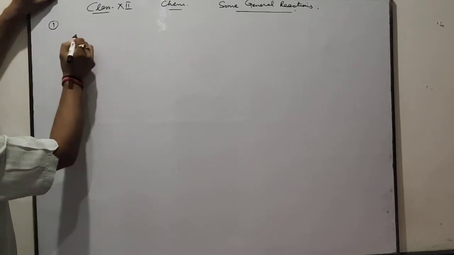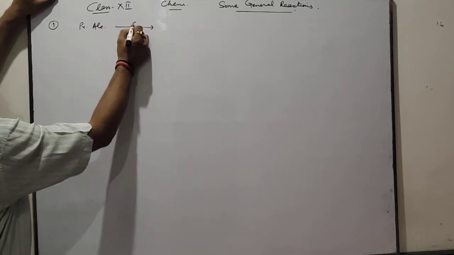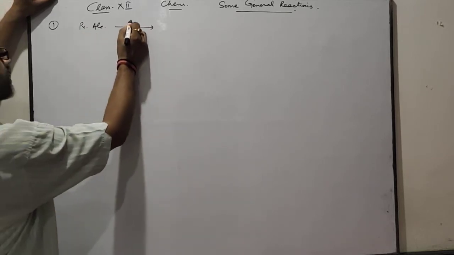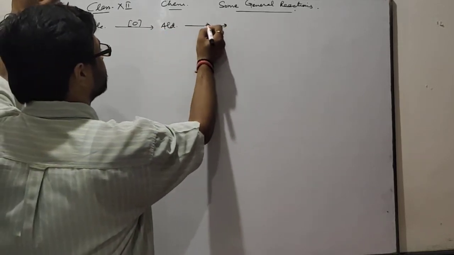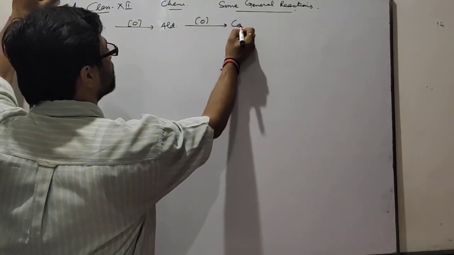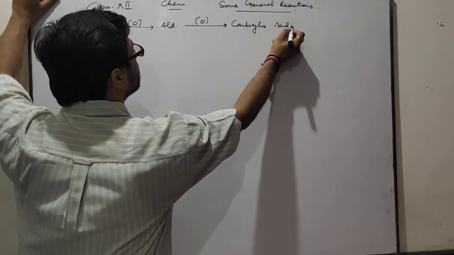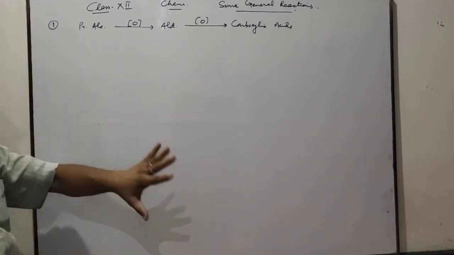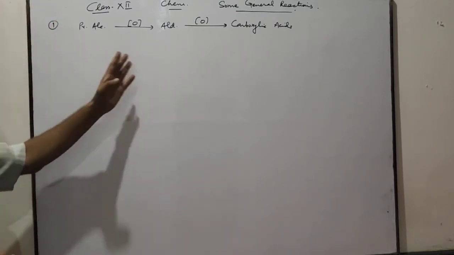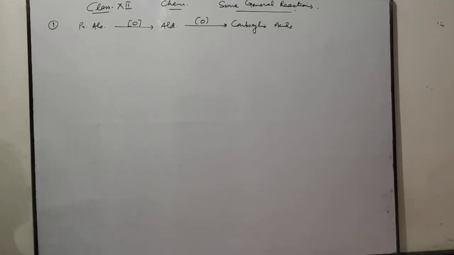First one is when primary alcohol is oxidized, it forms aldehyde, which again oxidized to form carboxylic acids. These reactions must be in your mind to convert various organic compounds from one form to another.